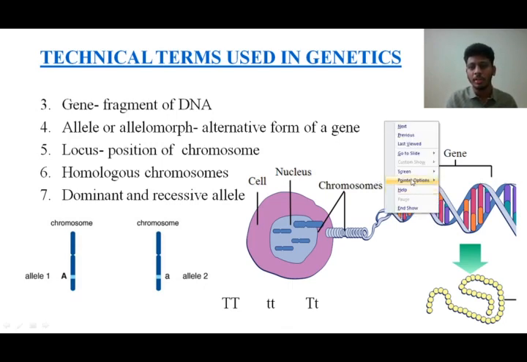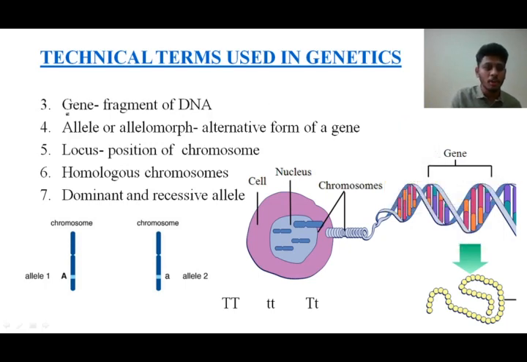I'll give you a proper explanation with the pointer here. Students, just follow this properly. I'm talking about gene here. Gene is nothing but a fragment of DNA. Where is this DNA present now? DNA is present within the chromosomes. Chromosomes are present within the nucleus. Nucleus is present within the cell, isn't it?